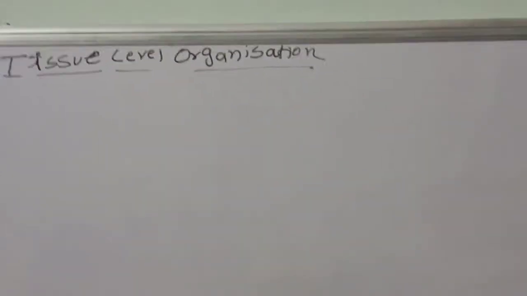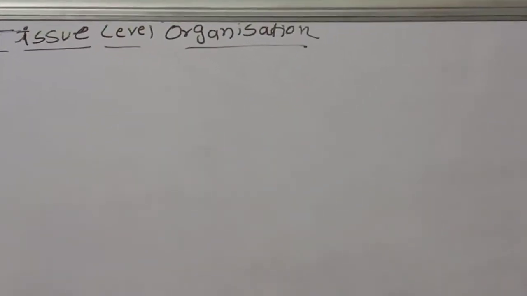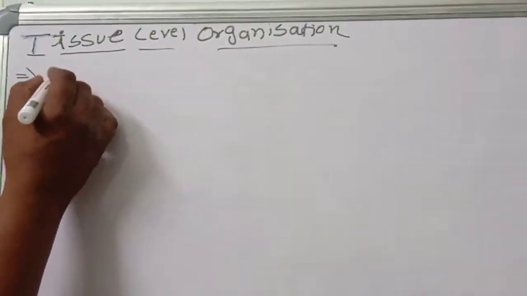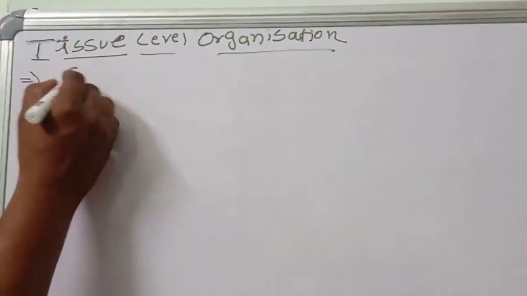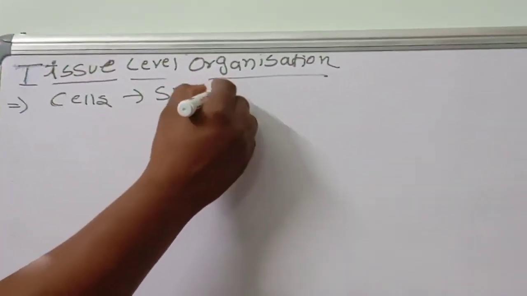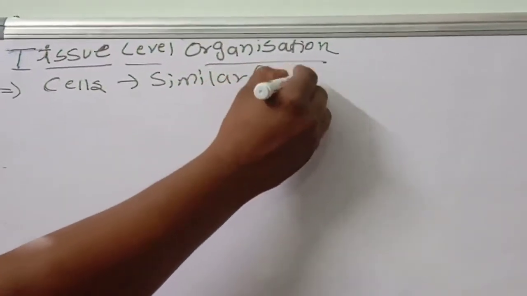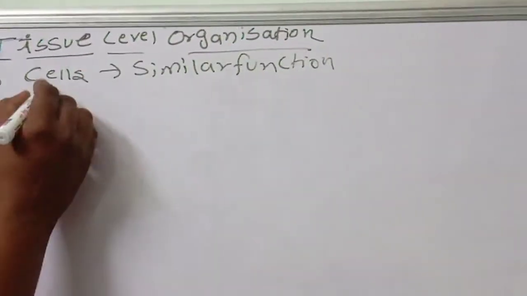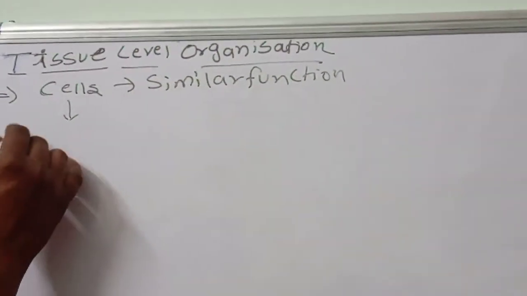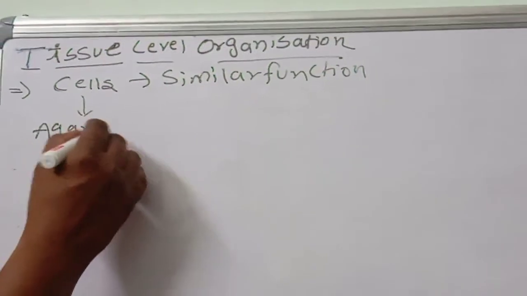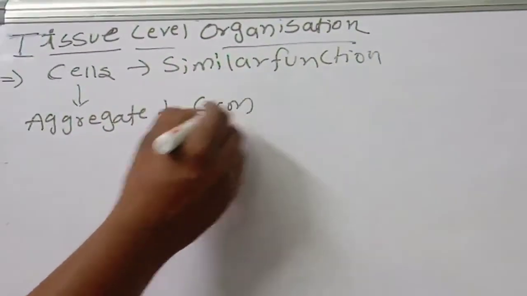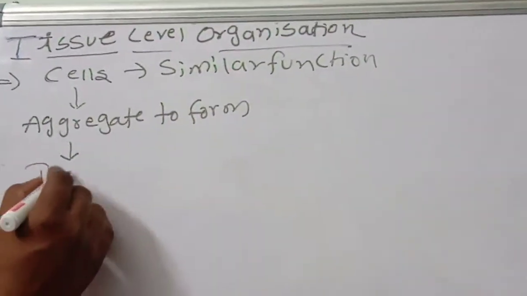Tissue level organization. In some animals, cells that perform similar functions aggregate to form tissues.